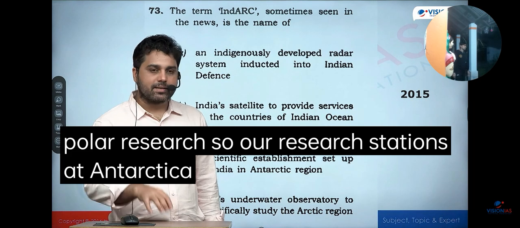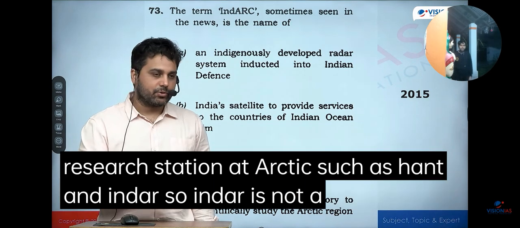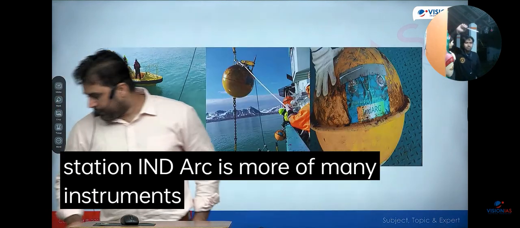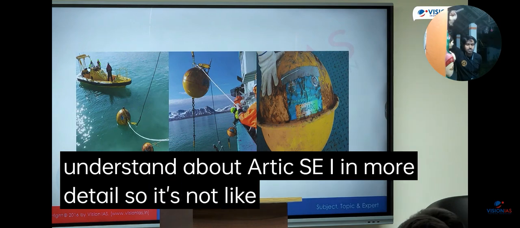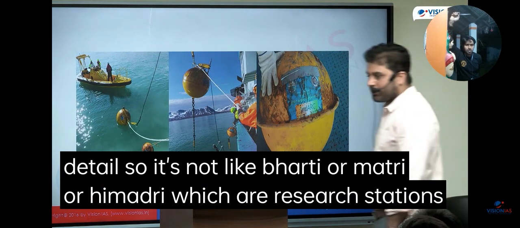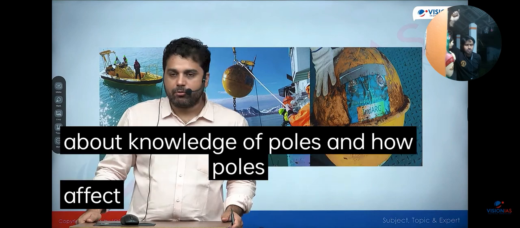So our research stations at Antarctica, such as Bharti and Matri, and our research station at the Arctic, such as Himantri and INDARC. So INDARC is not a research station. INDARC is more of many instruments which we have placed underwater. The goal here is to understand Arctic sea ice in more detail. So it's not like Bharti or Matri or Himantri, which are research stations where Indian scientists are working and overall trying to understand the poles and how poles affect the Earth's climate system.